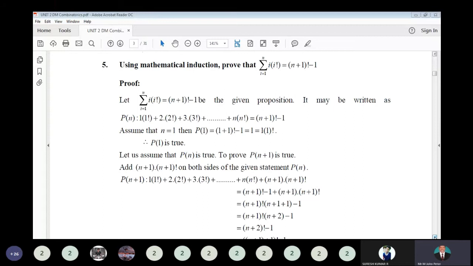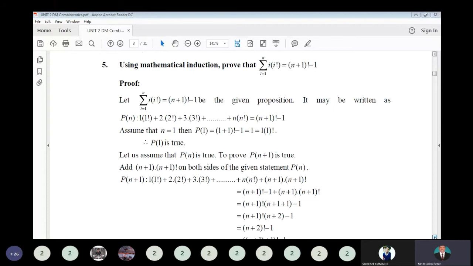So assume n equal to 1. So p of 1 is equal to 1 plus 1 factorial minus 1. That is 1 plus 1 is 2 factorial, so 2 factorial minus 1. What is 2 factorial? It is 2. 2 minus 1 is equal to 1. So that is the first term. What is the first term? 1 into 1 factorial, that's equal to 1.